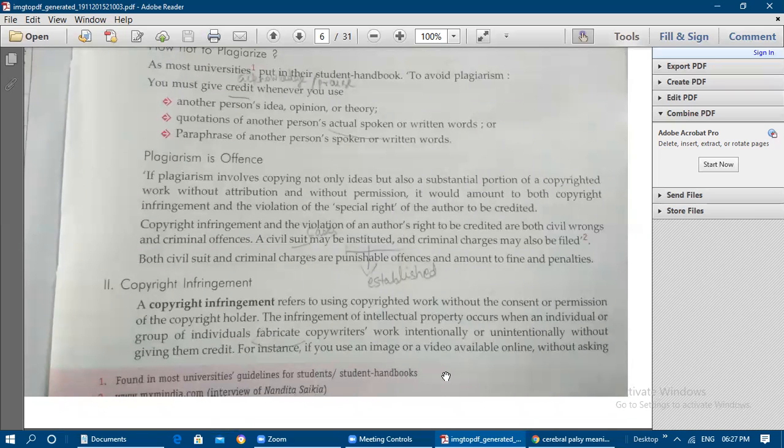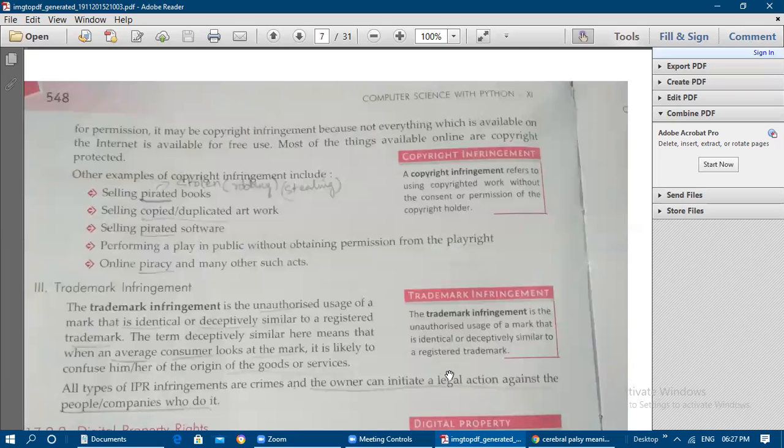For example, if you use an image or a video available online, any person's video or image, if you are using it without asking for permission, it may be copyright infringement, because not everything which is available on the internet is available for free use. Okay, so most of the things available online are copyright protected.